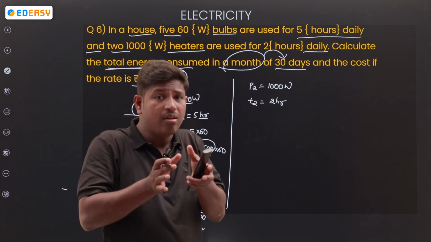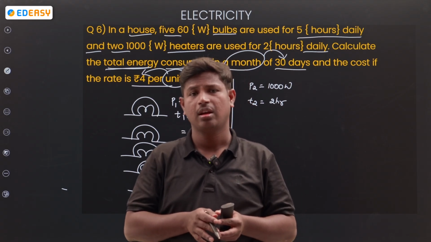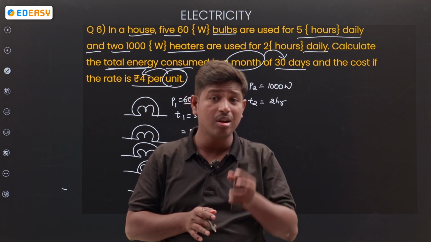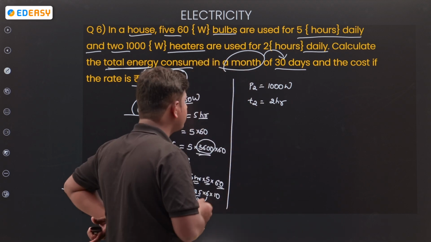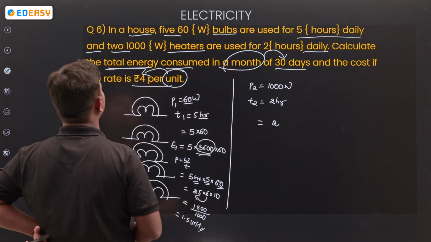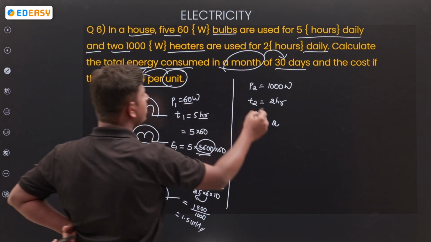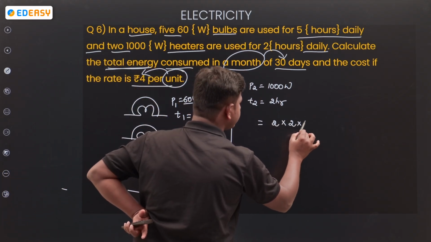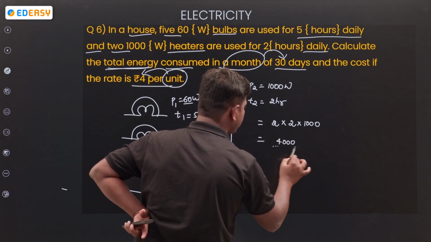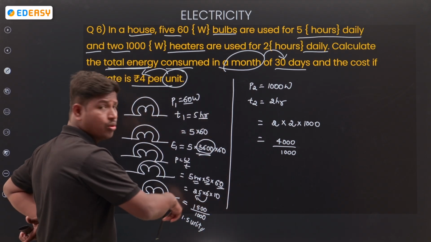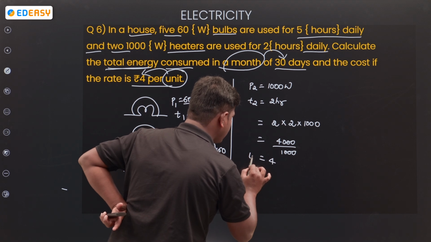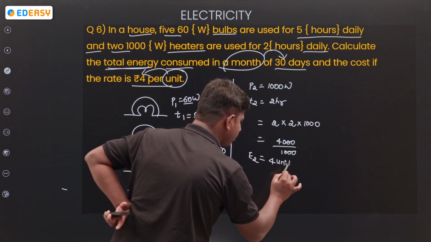5 bulbs used continuously means how many units? 1.5 units. And coming to the heater, 2 hours daily. How many heaters? 2 heaters, each one 1000 watts. It means 4000 by 1000, because I'm converting into units. So 4 units. This is E2. E2 is 4 units.